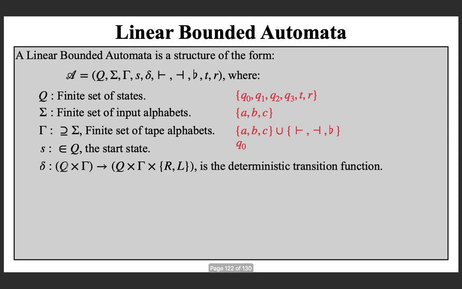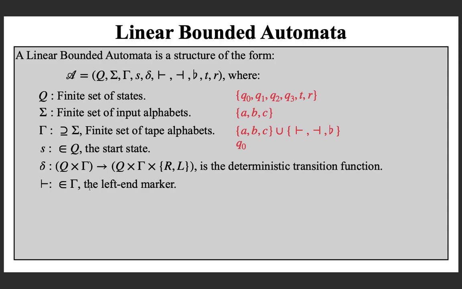And next is the transition relation that you remember. From the current state, if the next symbol is something, then what is the next state? What is the symbol that is going to replace the current symbol, and the direction of move, either right or left. So that is the transition function. Note that what we have discussed is a deterministic transition function.